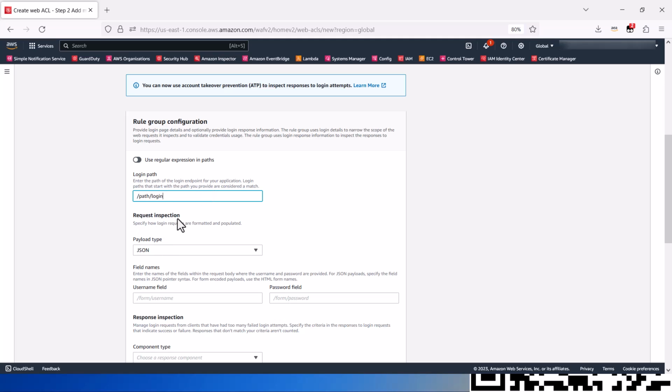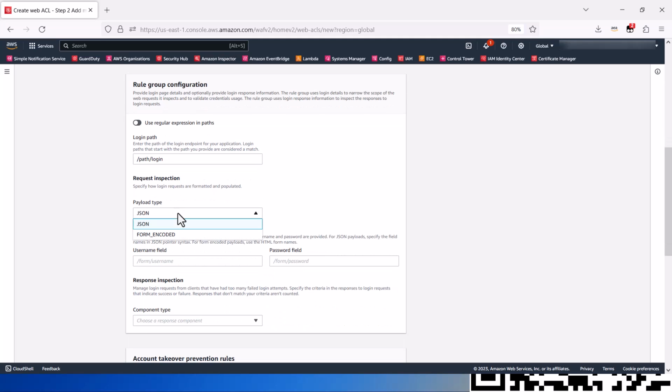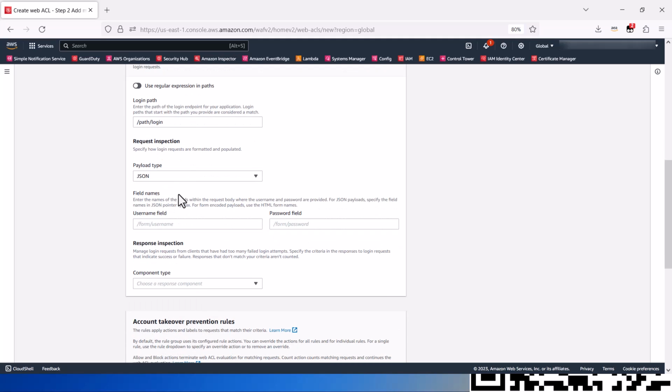You can then select the payload type. I will select JSON for this demo, and we will enter the names of the fields within the request body where the username and password are provided.